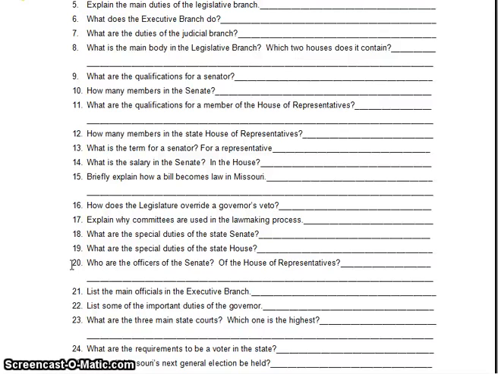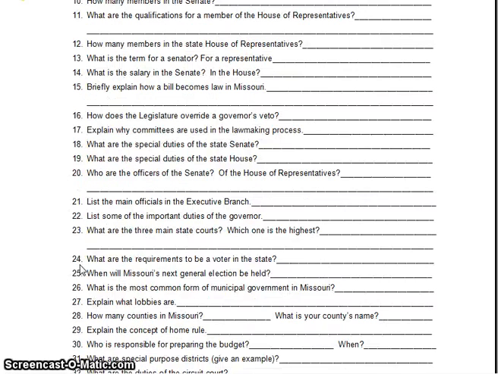Question number 22, what are some of the important duties of the governor? Some of the important duties of the governor are approving and vetoing bills, appointing state officials, granting pardons, reprieves, and commutations, approving state spending, representing the state nationally, informing the citizens of the state of the different issues, preparing a budget, and being commander-in-chief of the state militia. That's just a handful of them. All of these are outlined on the PowerPoint handout and the PowerPoint that's on Edmodo.